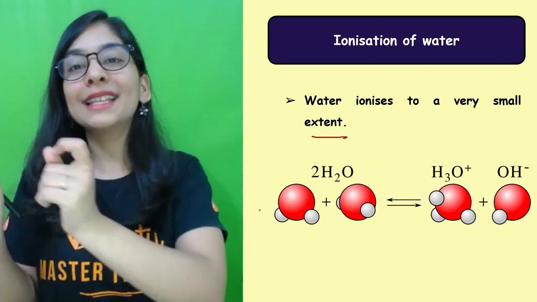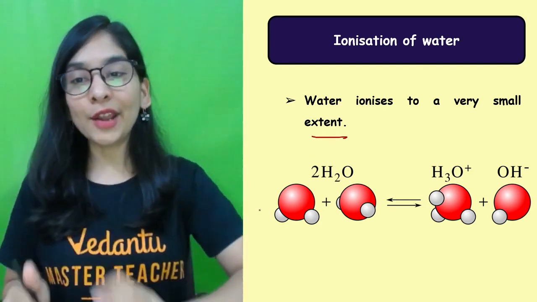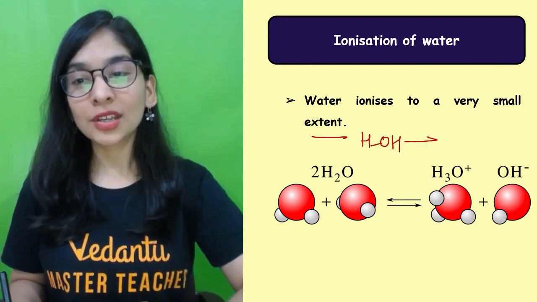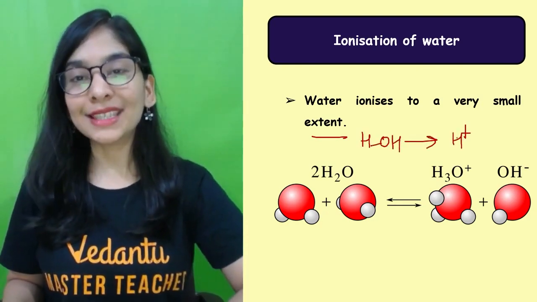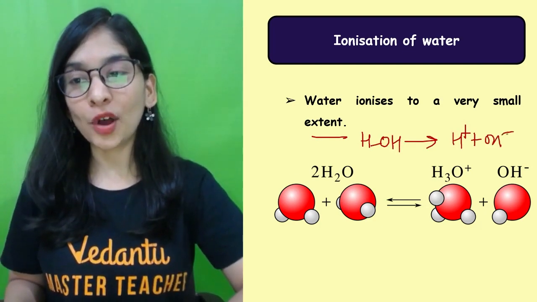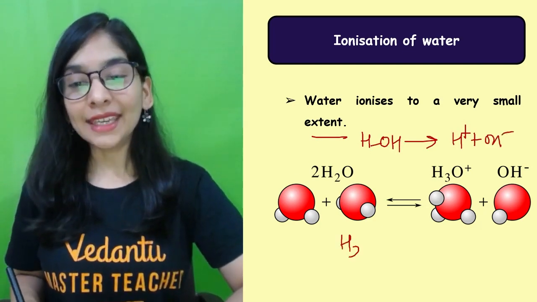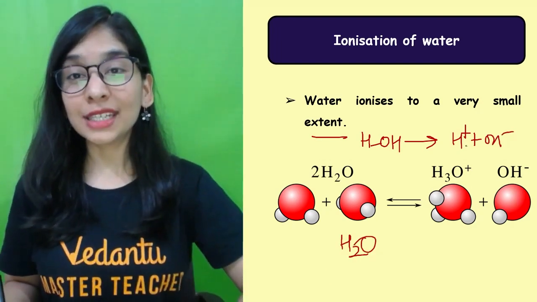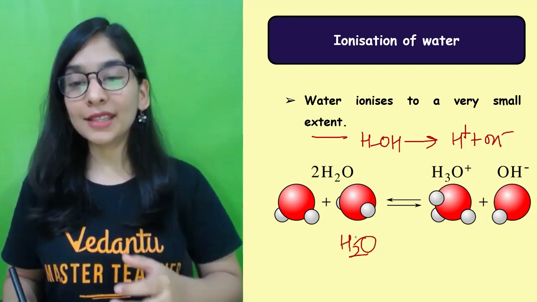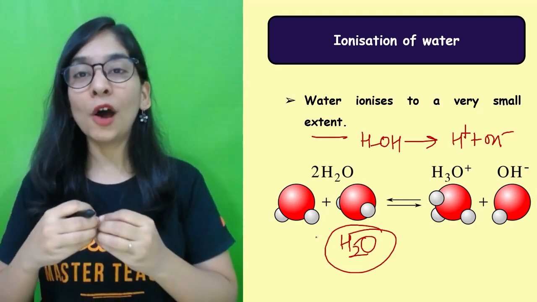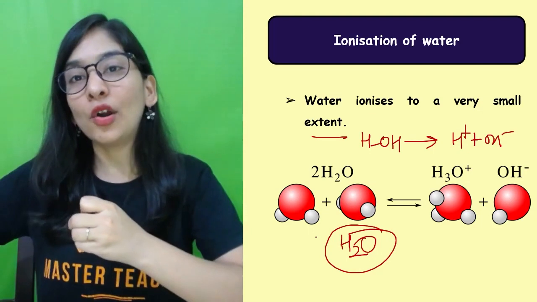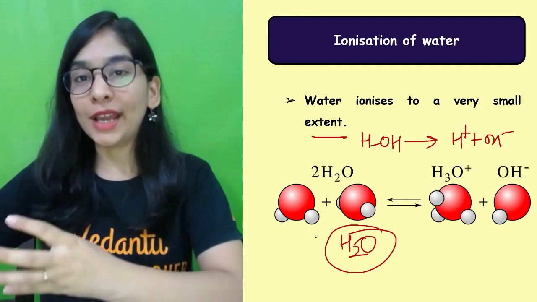Water involves self-ionization. Self-ionization means when I have one H2O, that is HOH, that will ionize to give H positive, OH negative. And the other water molecule, we have two water molecules. One is dissociating into the ions. Self-ionization means one water molecule somehow approaches the other molecule to convert them into ions.